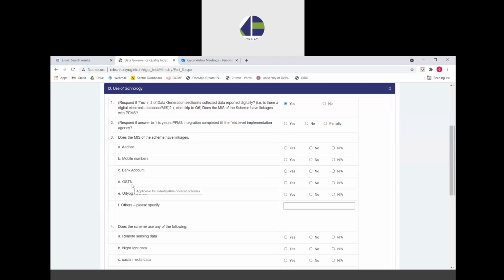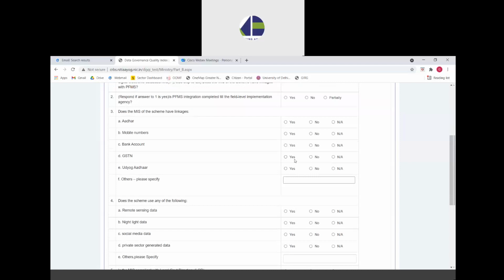Then the next two options, GSTN and Udyog Aadhaar, are applicable for industry or firm-oriented schemes. So if it is an industry or firm-oriented scheme, then it must have a linkage with these two platforms, and ministries must select between yes and no. However, if it is not a firm-based scheme, then the ministries or scheme division can select not applicable.